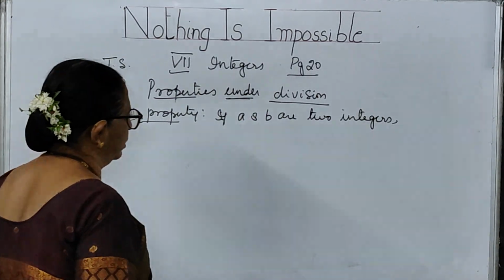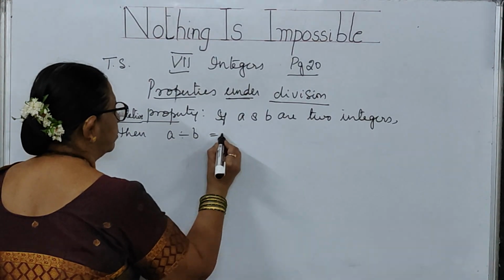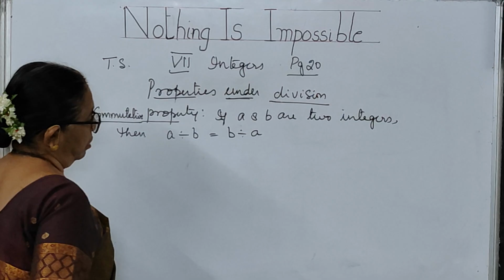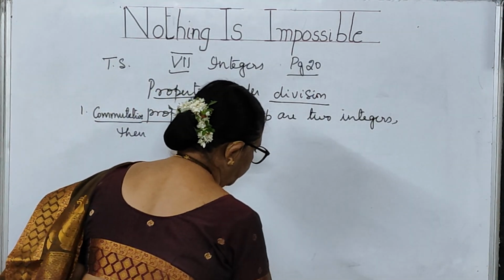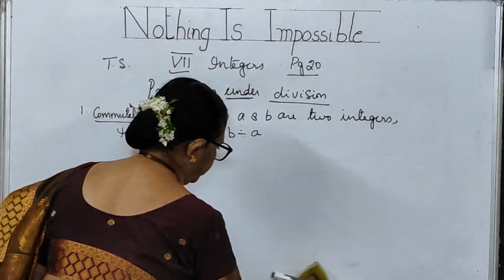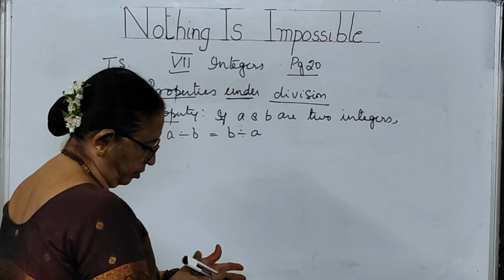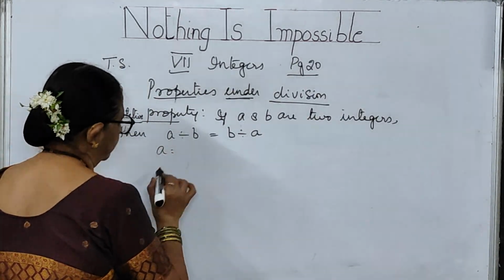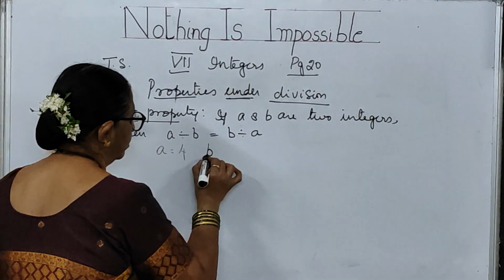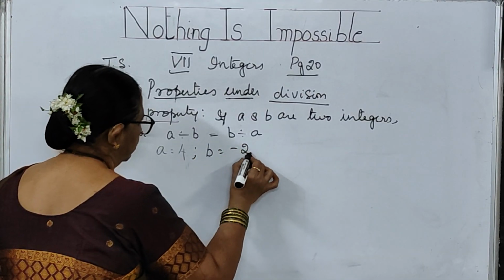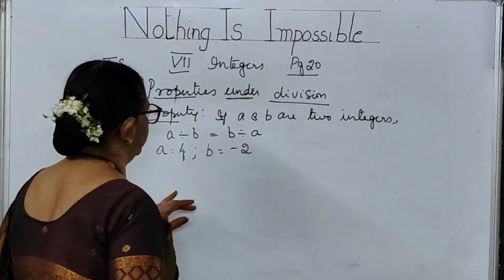If A and B are two integers, then A divided by B should be equal to B divided by A. So once again, let us see, is it really possible or not? Let me take A as 4 and B as minus 2.